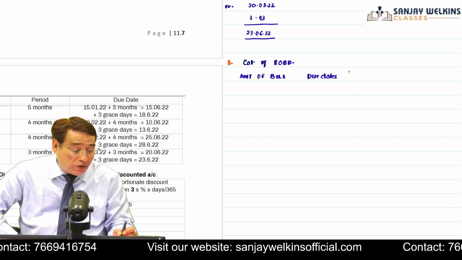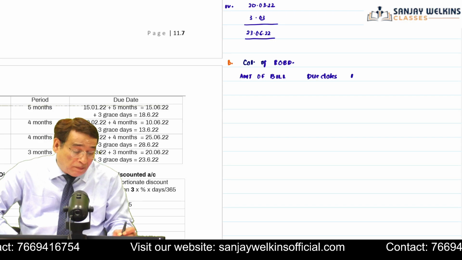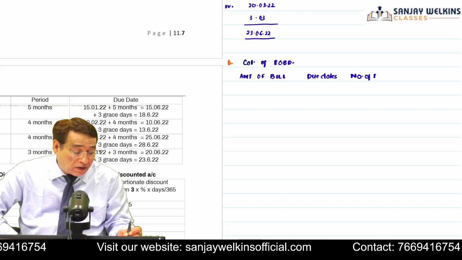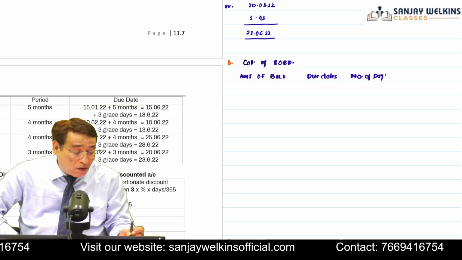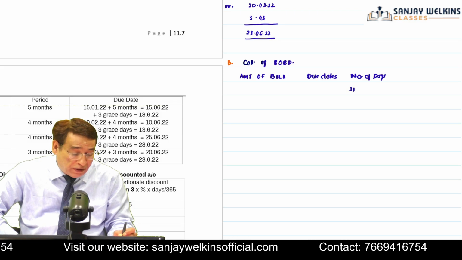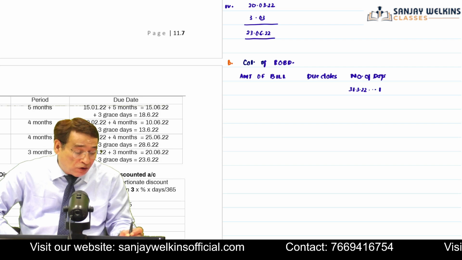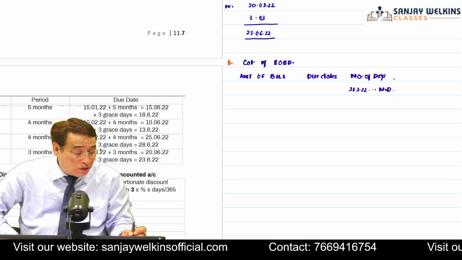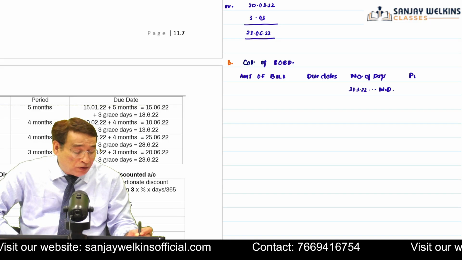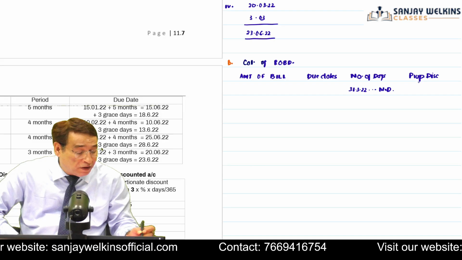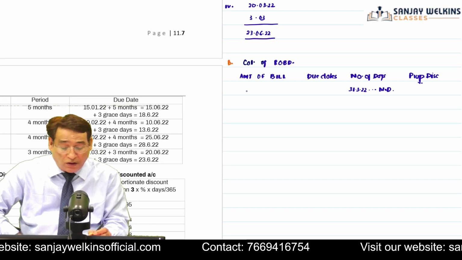And then I am going to compute the number of days. When we say number of days, it means number of days from the end of the current year, that is 31st of March 2022, till maturity date or due date. And then we are going to compute the proportionate discount. Is it clear to you or not?